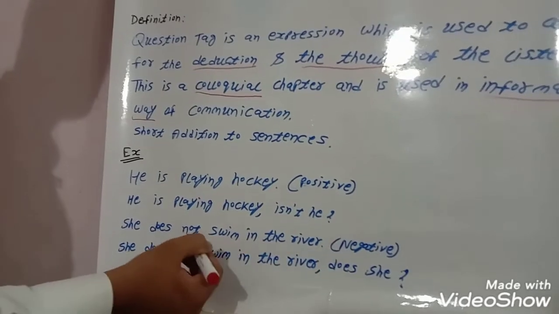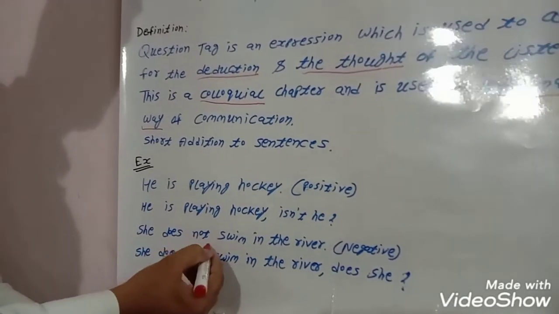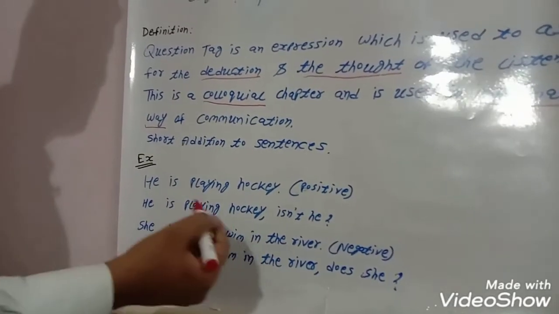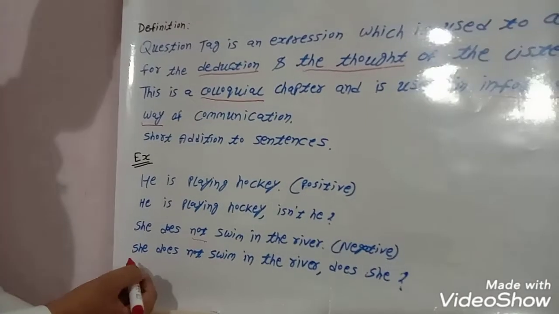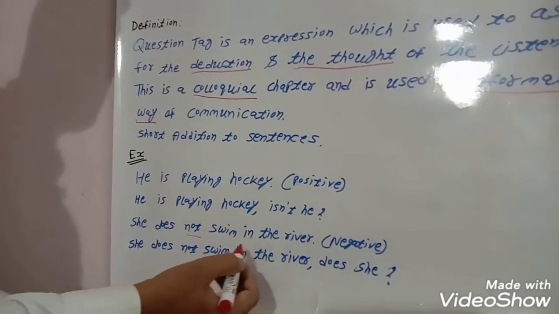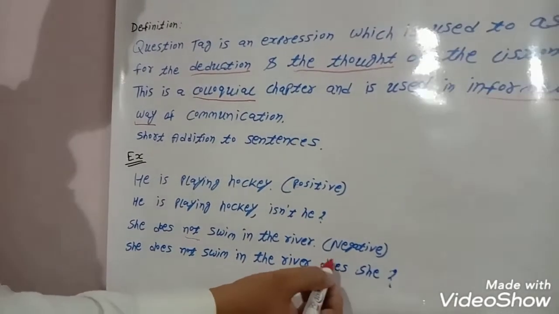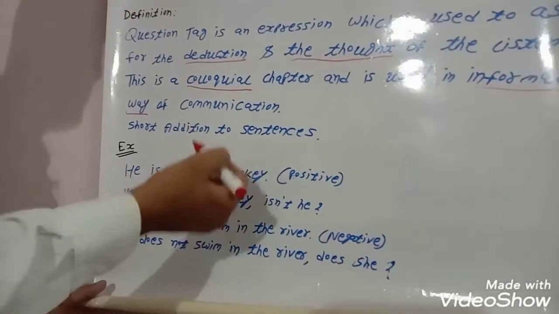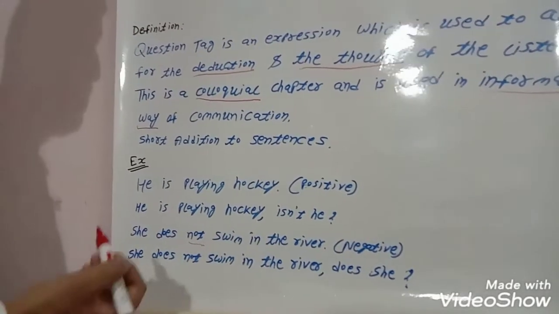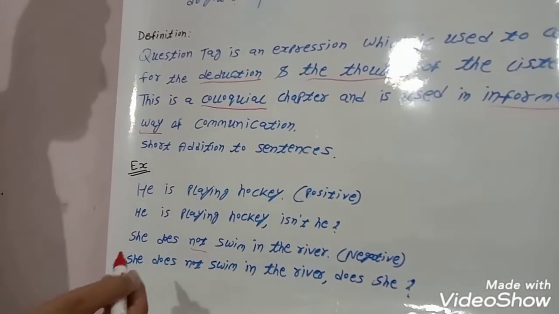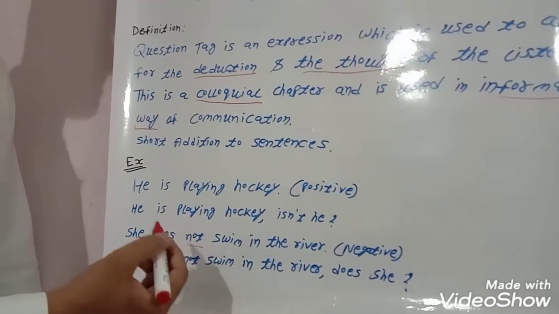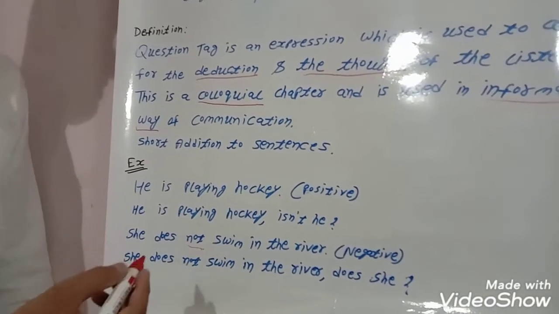This is a negative sentence because not is there. So we have to make the question tag of it. She does not swim in the river, does she? So these are examples of question tag. Now we are going to see some of the characteristic features of question tag.